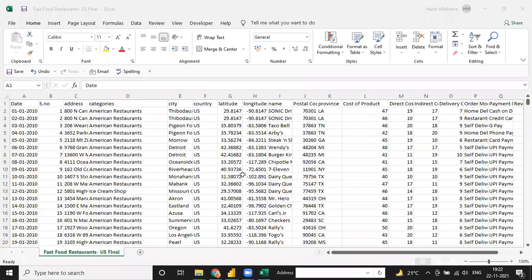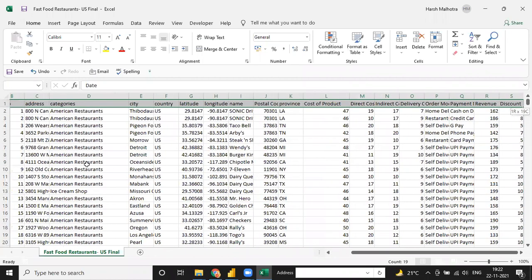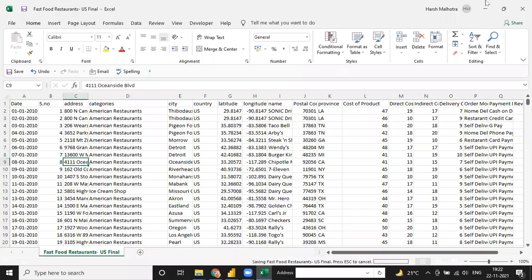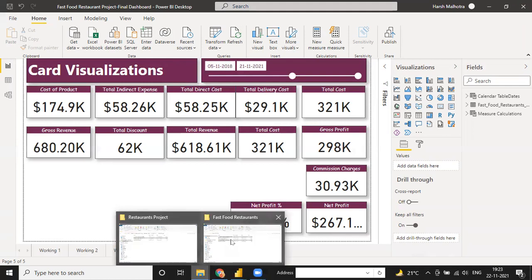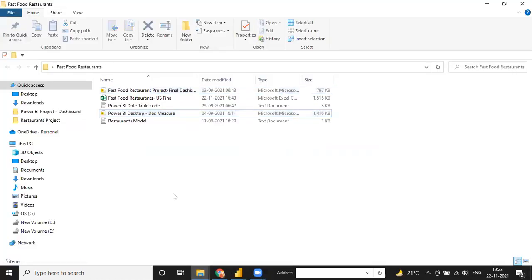So now this is our data, and we have this data in CSV format in the Excel file. I'm just saving and closing this workbook. Every time you have to close the workbook, then only you can make the visualization. See, this folder contains this file.